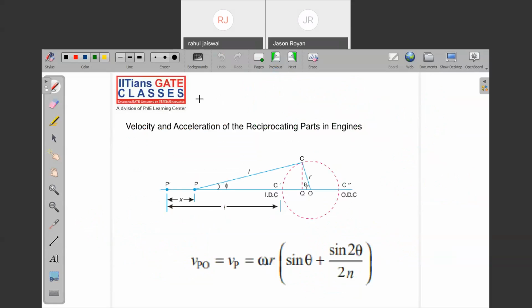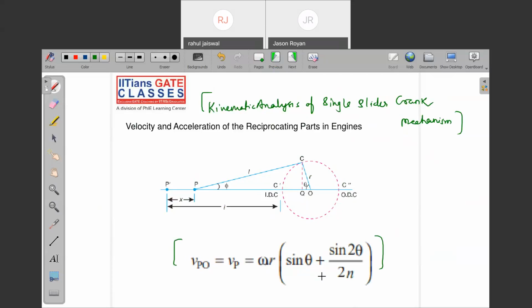Note down the next topic: kinematic analysis of single slider crank mechanism. It's very simple, nothing is there. We do not worry about forces till now. We need to find the velocity and the acceleration. So note down this is the velocity.